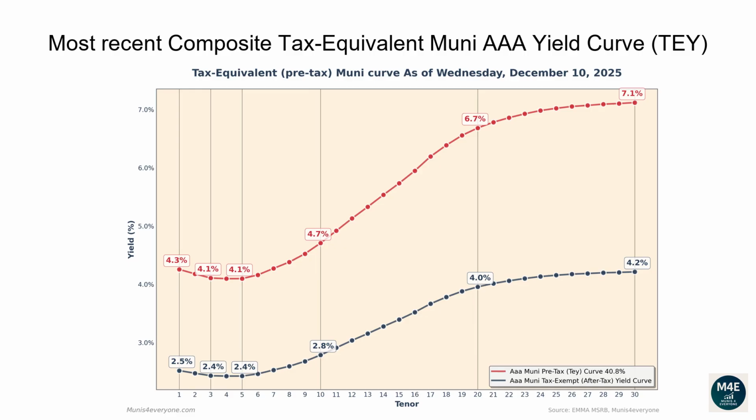The one-year tax-exempt yield is 2.52%, corresponding to a 4.26% tax-equivalent yield for investors in the top tax bracket. The two-year tax-equivalent yield is 4.18%. The 5-year tax-equivalent yield is 4.1%. The 10-year tax-equivalent yield is 4.71%. The 20-year tax-equivalent yield is 6.68%. The 30-year tax-equivalent yield is 7.12%.